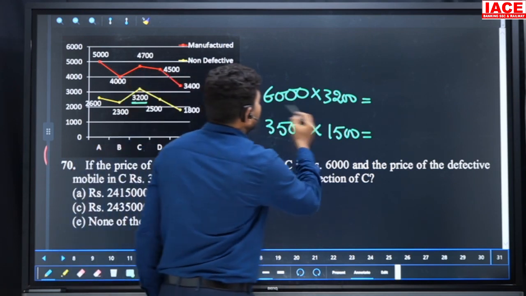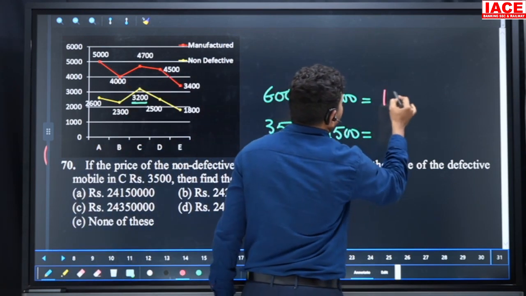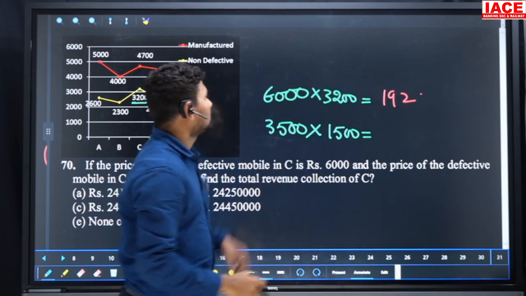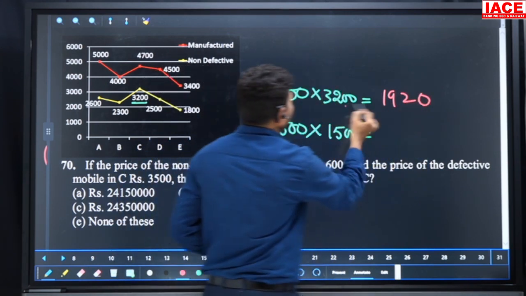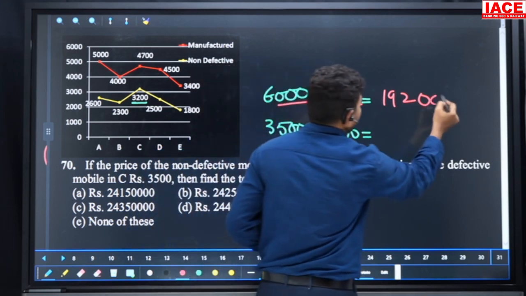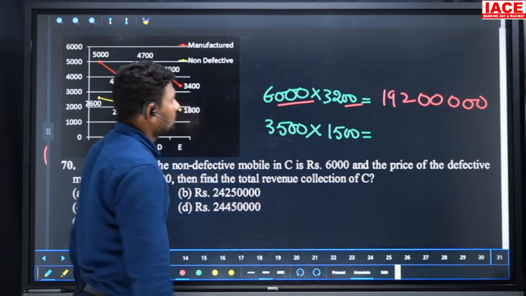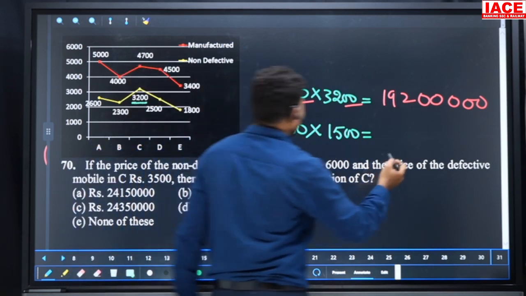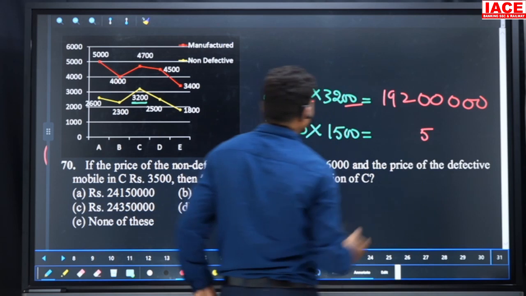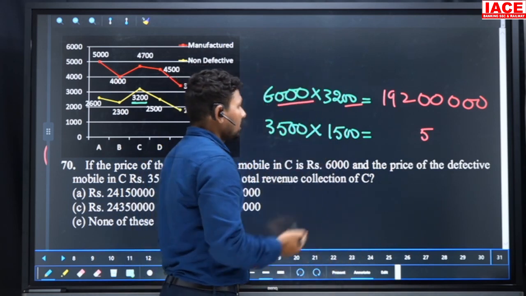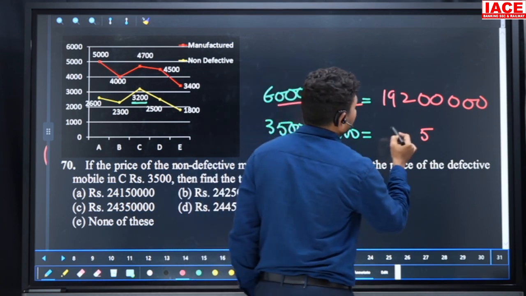Look here, 6 times 32 is 192, and the value is 192 followed by zeros, 5 zeros. And here, 15 5s are 75, 15 3s are 45, 45 plus 7 is 52.